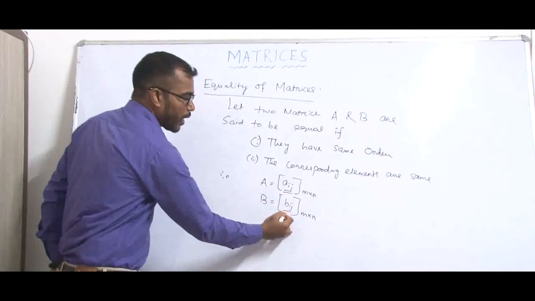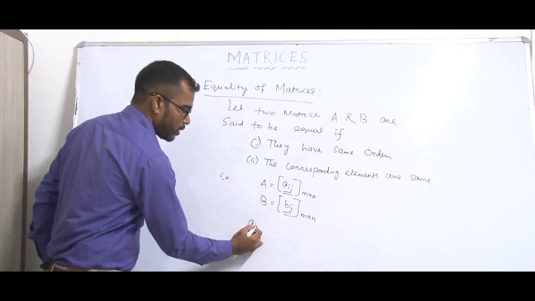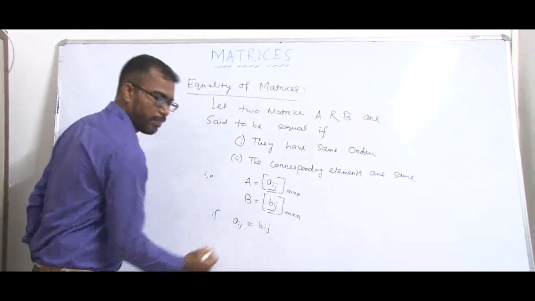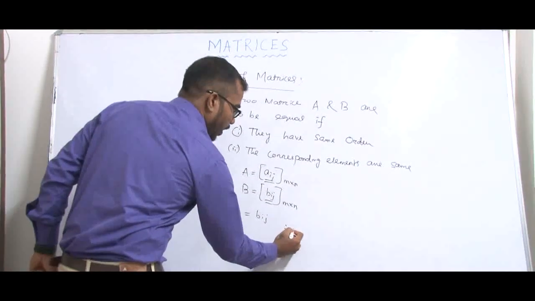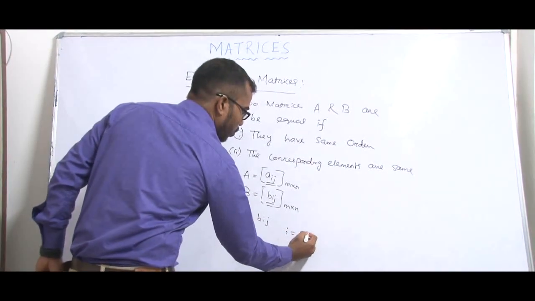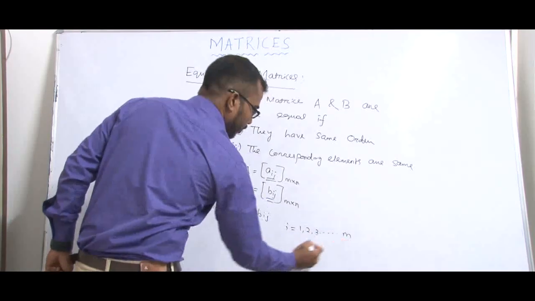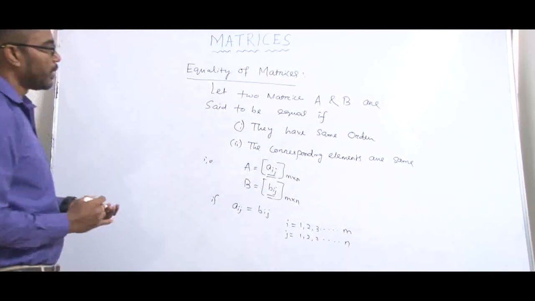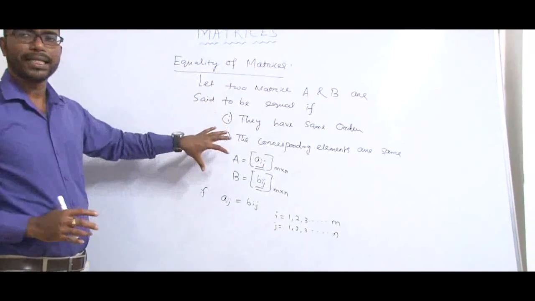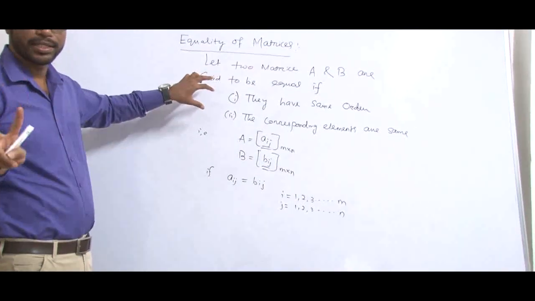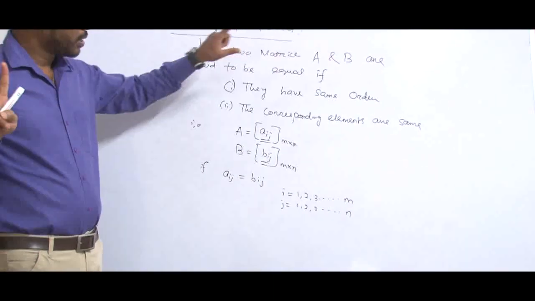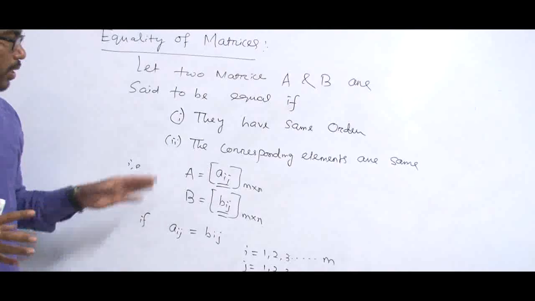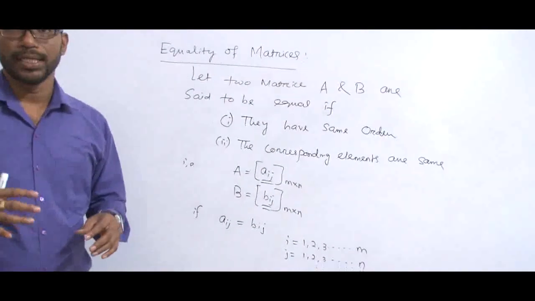If its elements satisfy Aij is equal to Bij, where i is equal to 1, 2, 3 up to m, and j is equal to 1, 2, 3 up to n. That means two matrices are equal if they satisfy two conditions. First is same order, second is corresponding elements are equal. So now we take some examples to understand clearly.